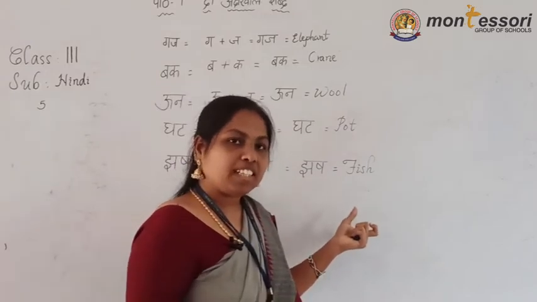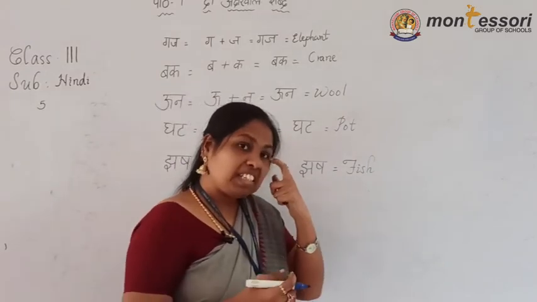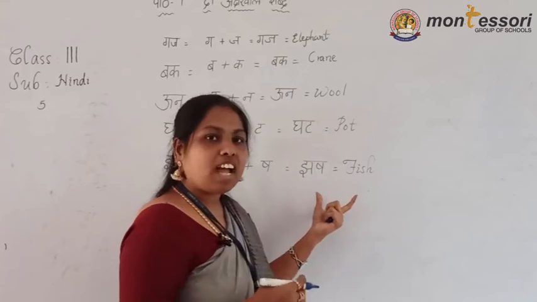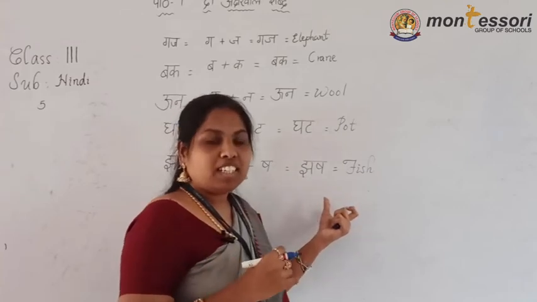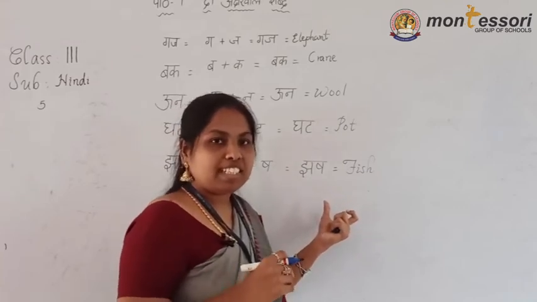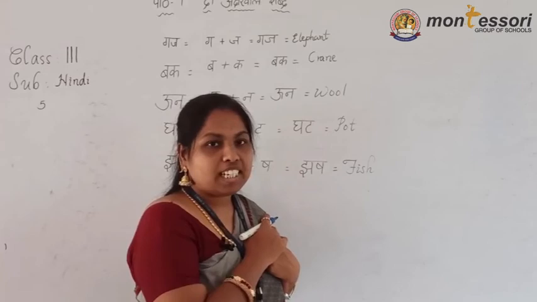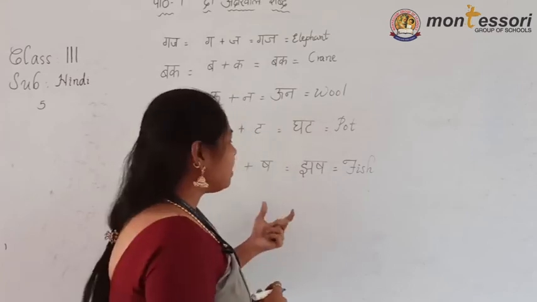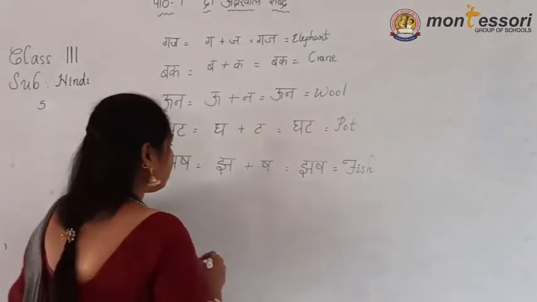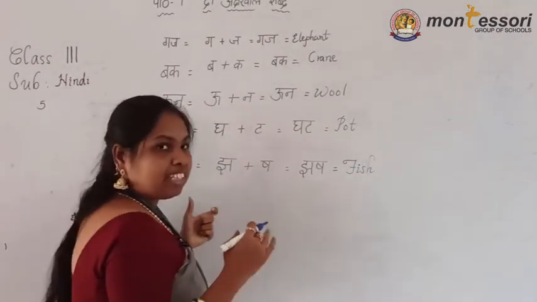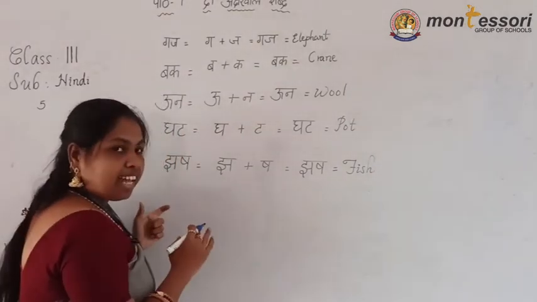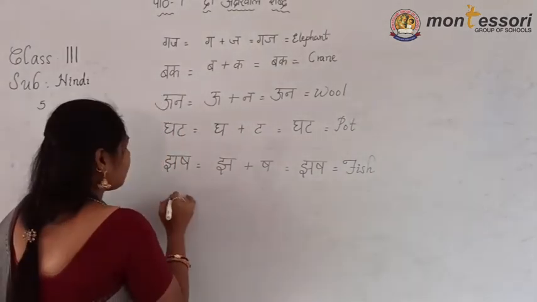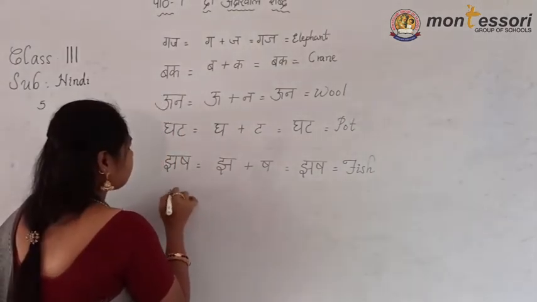It lives in water, and some people eat it also. It has a high vitamin content, vitamin A is there. For the heart it is very good, and for the eyes also it is very good, and it is a high protein food also. Everybody likes fish. Okay. Then next, one.